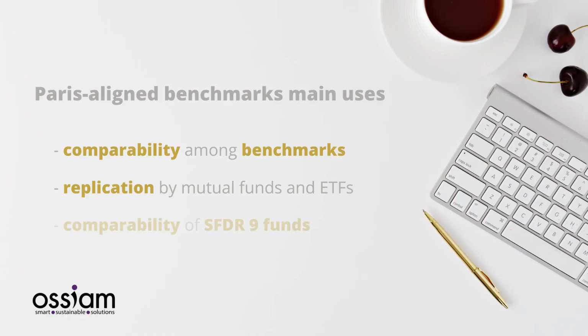The third point is comparability for SFDR 9 funds that have climate objectives. To make sure that their reduction of carbon intensity is enough, they need to compare themselves to a Paris-aligned benchmark, which will be the minimum they need to achieve.